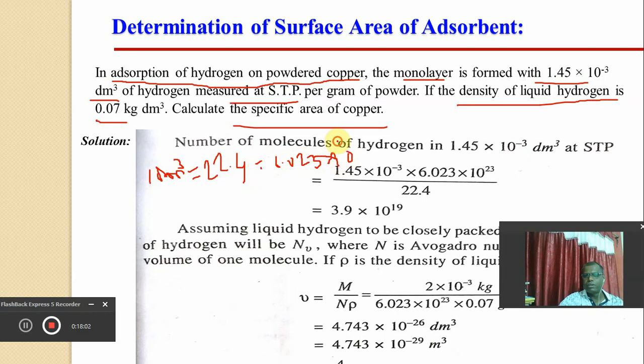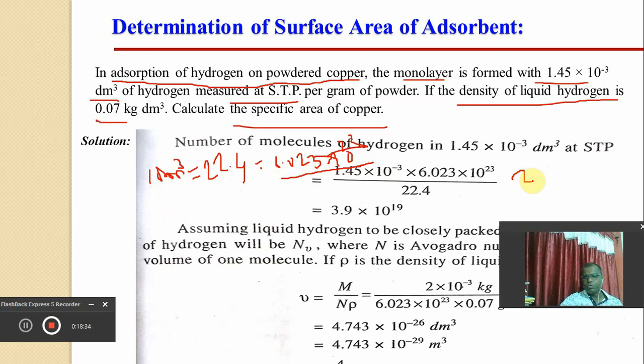I hope you can understand. So 1.45 into 10 raised to minus 3 dm cube contains how many molecules? So 1 mole is equivalent to 22.4 liters, which means 22.4 dm cube contains 6.023 into 10 raised to 23.